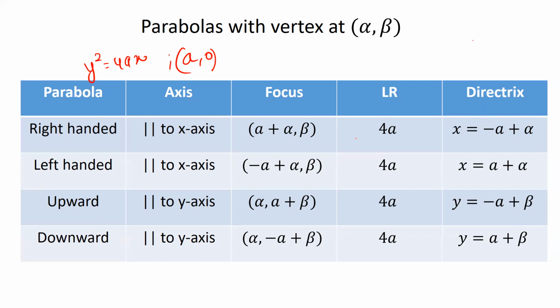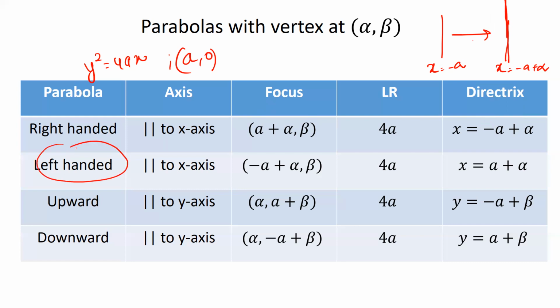All right. So what I mean to say is that we just need to add alpha over here, and beta won't add anything. Suppose this is the line x is equal to minus a. If I move this line by alpha units, it will become x is equal to minus a plus alpha. Shifting it vertically won't change it because it's ultimately a line. All right.